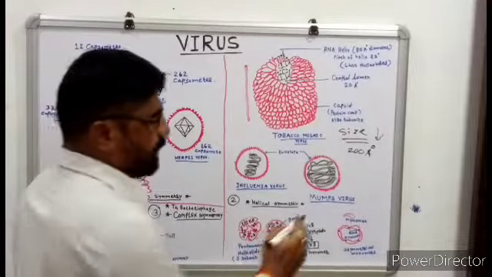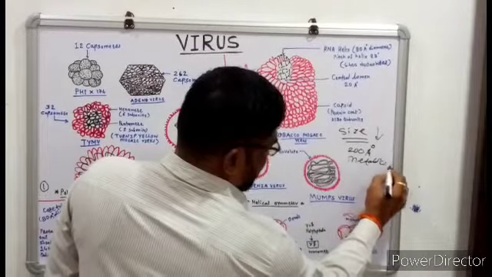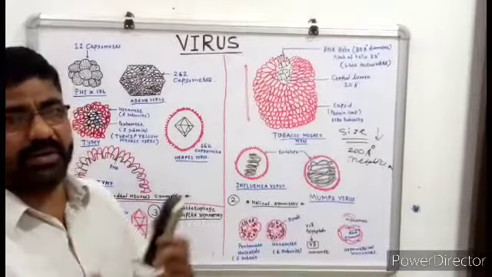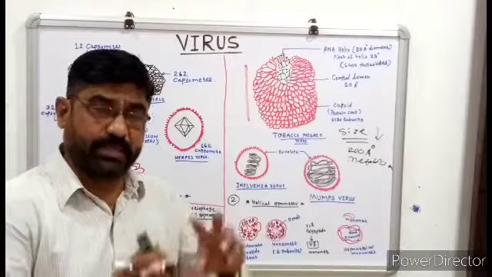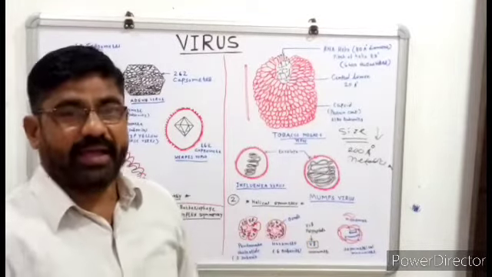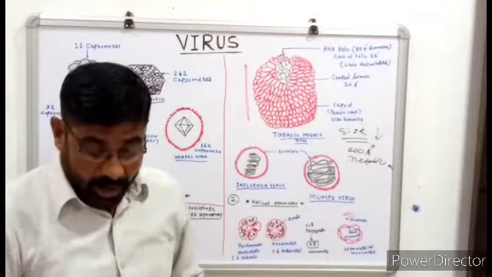Then, concerning the metabolism of viruses, there is no independent metabolism. Viruses do not metabolize by themselves. They need a specific cell as a substratum to multiply, so they multiply inside another cell with the help of that cell.